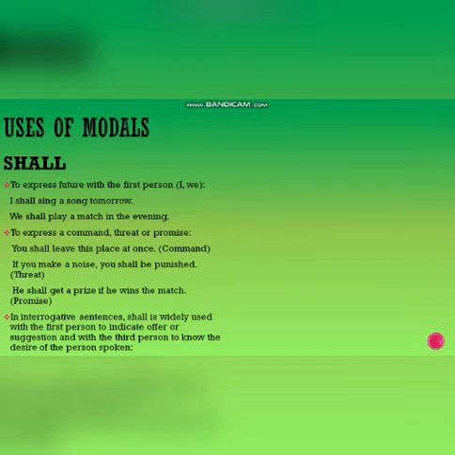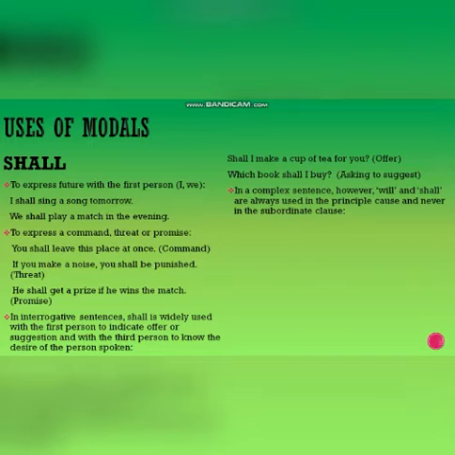In interrogative sentences, shall is widely used with the first person to indicate offer or suggestion, and with the third person to know the desire of the person spoken to. Like for example, shall I make a cup of tea for you? If you're offering someone something. Which book shall I buy? Asking for a suggestion.